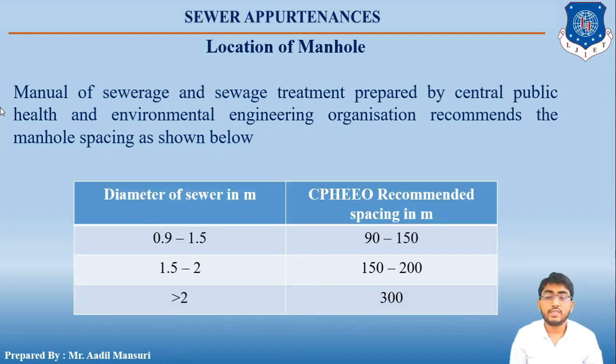If the diameter of the sewer is between 0.9 and 1.5 meter, then the recommended spacing is 90 to 150 meter. If the sewer ranges from 1.5 to 2 meters, then the recommended spacing is between 150 and 200. And for greater than 2 meter diameter, the recommended spacing is 300.